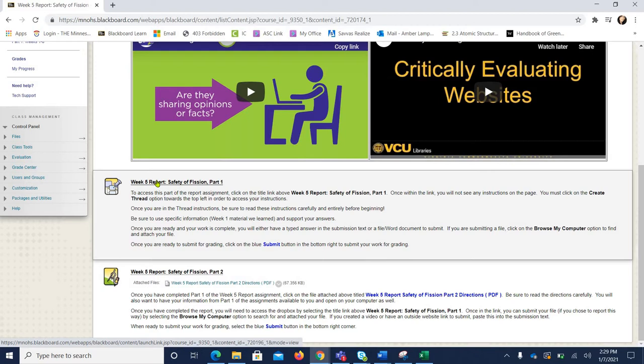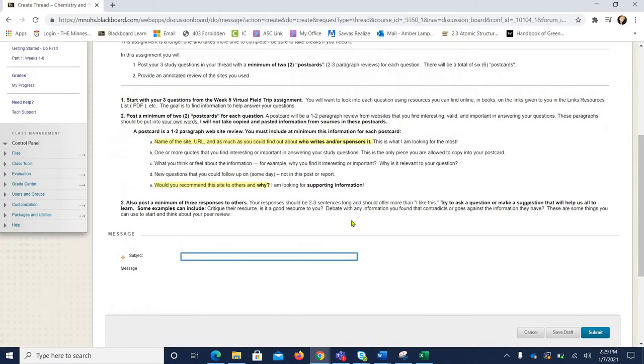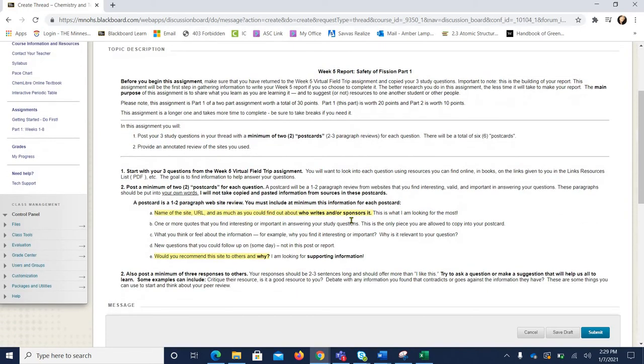And you can access your instructions by clicking on the Week 5 Report Safety of Fission Part 1 title link, and that will bring you into the discussion part. Now, in order to access the information, you have to click on this Create Thread button, and that will bring you into the instructions you need in order to complete this part of the assignment. Before you begin doing anything, you have to have the 3 questions from the Week 5 virtual field trip Part 2 that you completed earlier this week.